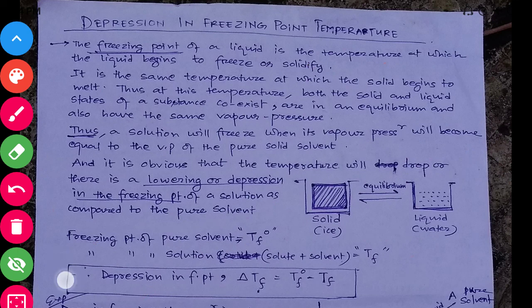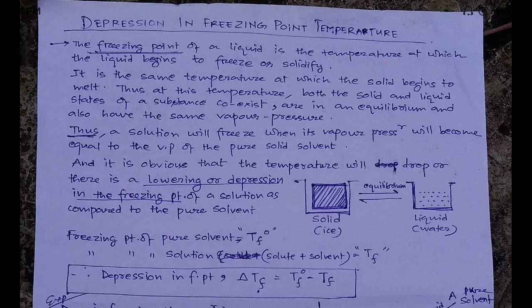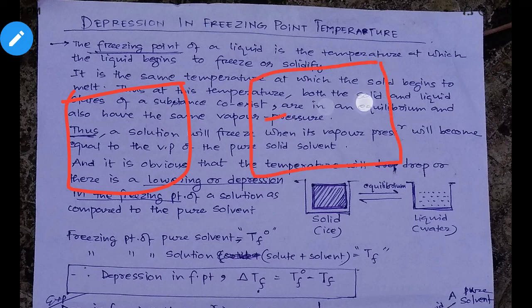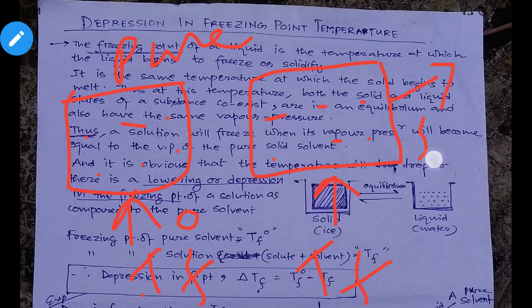Now, what happens when you take a pure solvent, and in another beaker you take the solution, that is, solute plus solvent. The freezing point for the pure solvent will be represented by TF naught, and the freezing point for the solution will be represented by TF. F is for freezing.